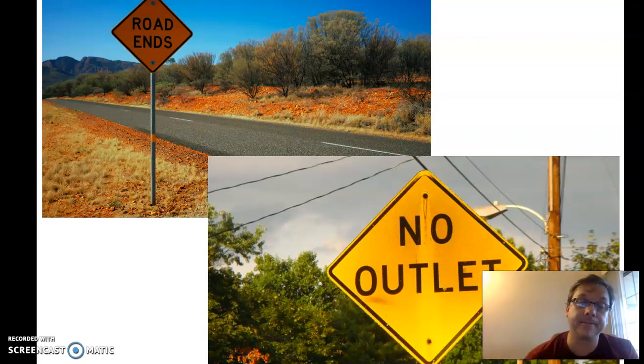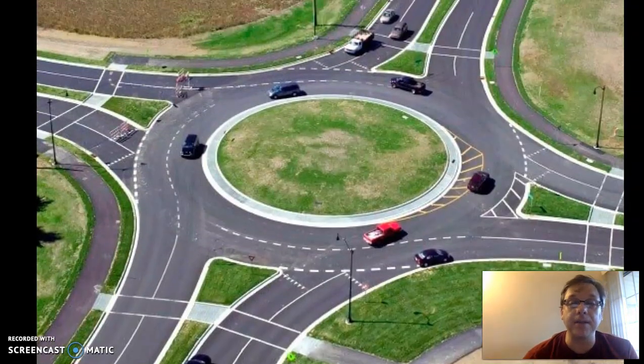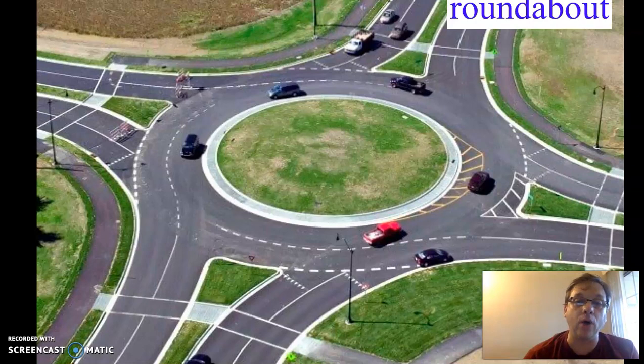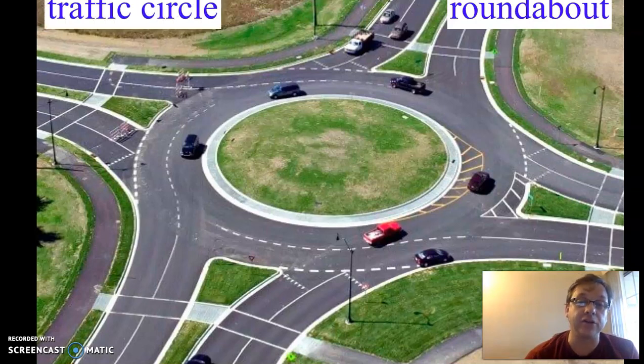and come back. Okay. Now here's something that we have more and more of in the United States. This is called a roundabout or a traffic circle. So your car comes on and you go around to wherever your road is, turn on your turn signal and exit. Okay. Typically, these are very small in the United States. We don't have a lot of big ones that I've seen because we haven't had them for that long. And sometimes people are not quite sure how to drive on them. So do be careful when you're driving on a roundabout or a traffic circle.